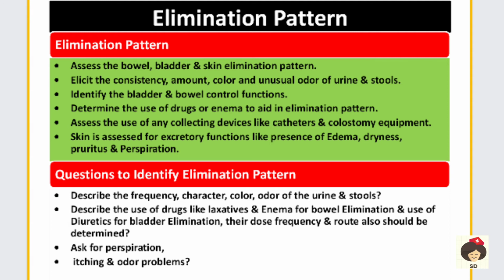In case of bladder elimination, whether he is taking diuretics. If he is taking drugs, what is the dose, frequency, how many times he is taking, and what is the route, all this should be asked. And ask about any perspiration, itching or odor problems. In skin, if the patient has excessive sweating or itching or odor problems, this history you will also collect in the elimination pattern.